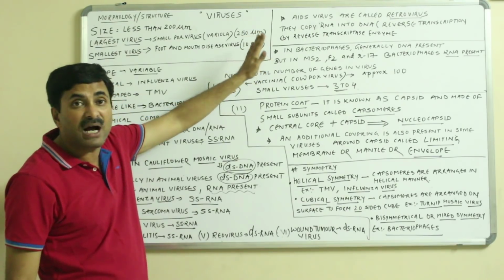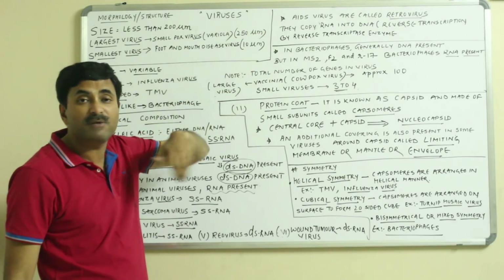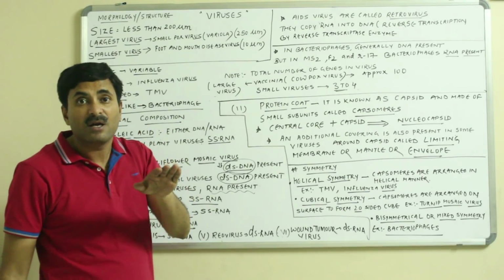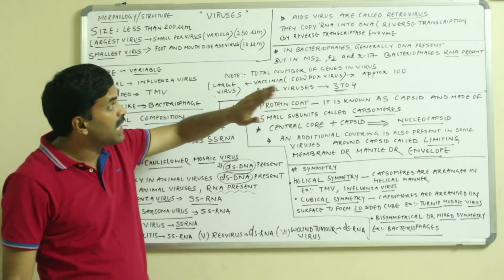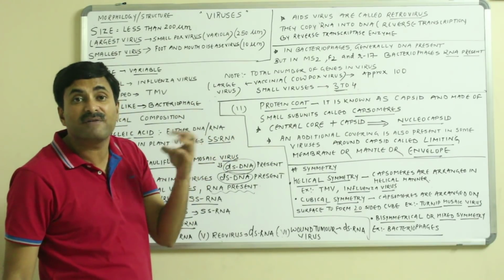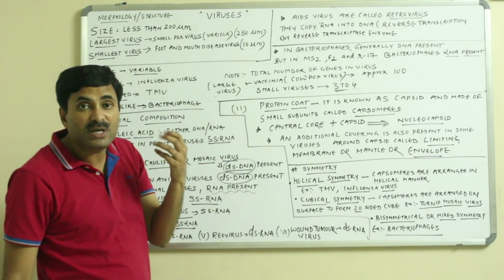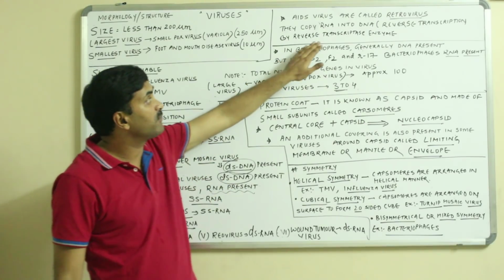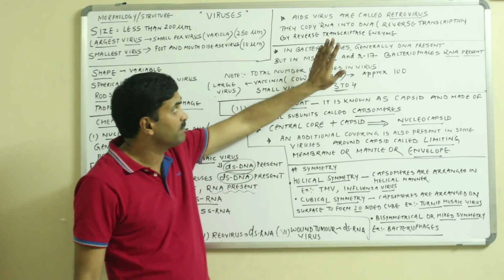And they copy RNA into DNA. Normally DNA forms RNA, but they copy RNA into DNA, which means they are showing reverse transcription with the help of the reverse transcriptase enzyme. Okay.